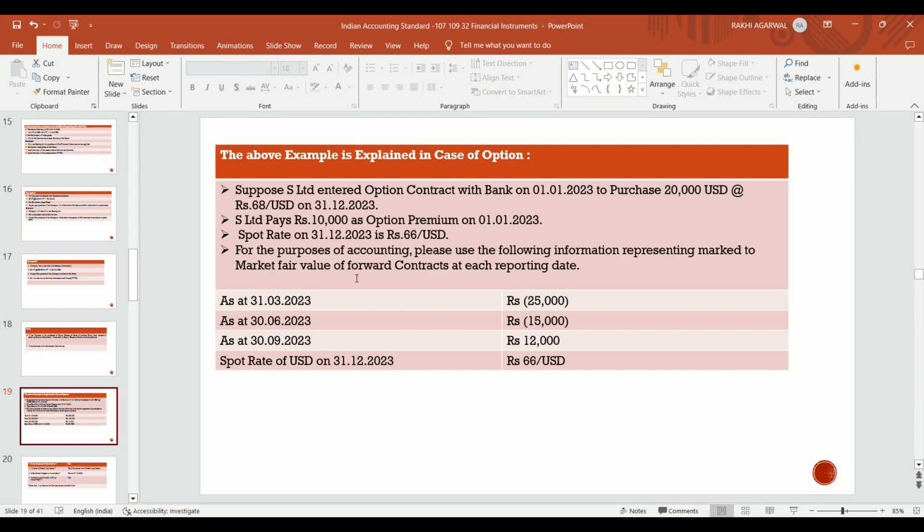Suppose S Limited enters an option contract with a bank on 1st January 2023 to purchase 20,000 USD at the rate of rupees 68 per USD. It bought a currency option contract from the bank, which is to be settled on 31st December 2023. So it is a one-year option, 12 months, for 20,000 USD at the rate of 68 per USD.